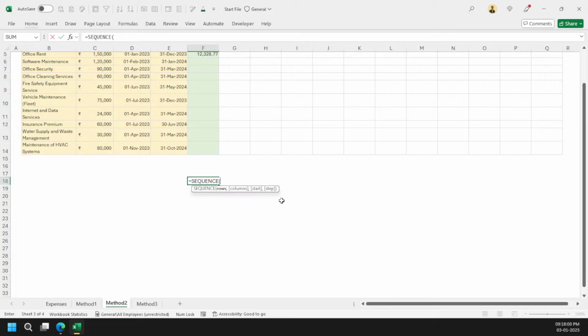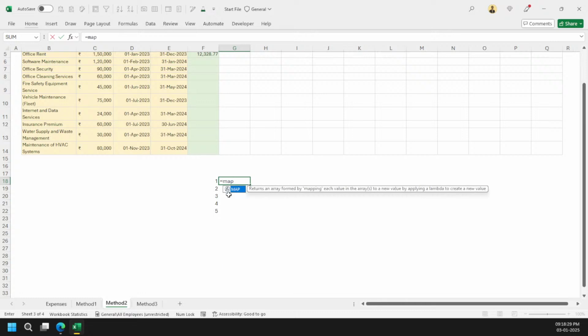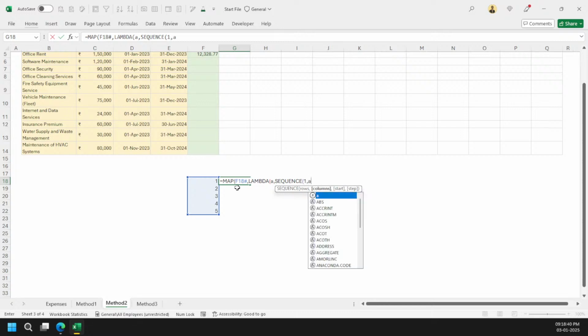Let's say sequence of 5 I am doing. Now I want to spill the arrays in this format, so simply putting 1 comma this way. You can see that I am writing the formula one by one and I need to spill in this way. You will expect, okay Aditya, we can use the map function or the by row function. So let's try with the map function, lambda a comma sequence, comma 5, this will be 1 comma a.